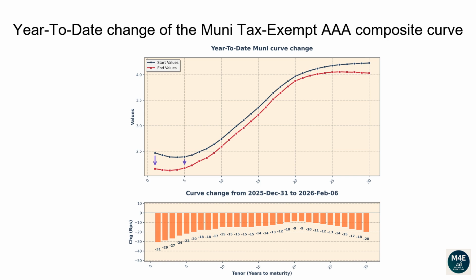The 1-year tenor changed -35 basis points. The 2-year tenor changed -33 basis points. The 5-year tenor changed -27 basis points. The 10-year tenor changed -23 basis points. The 20-year tenor changed -9 basis points. The 30-year tenor changed -9 basis points.